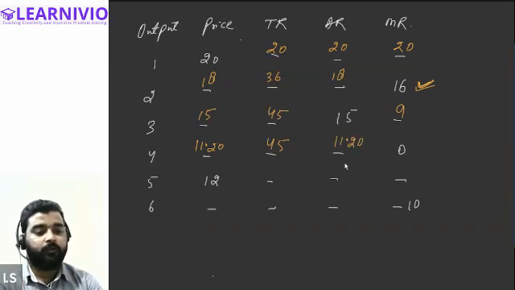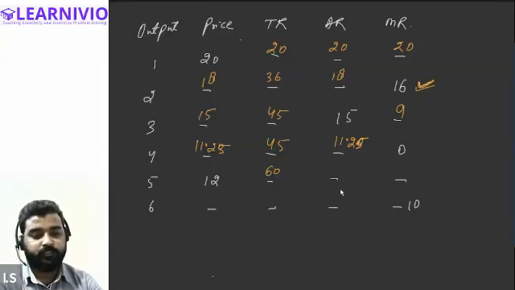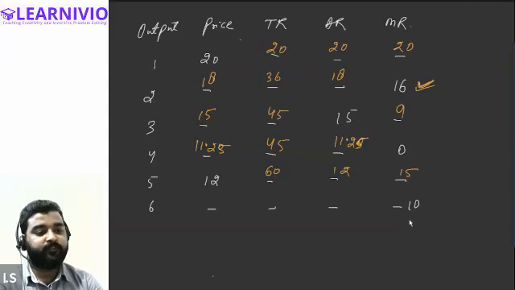Okay. Next, price is given this time, 12 into 5. How much will it be? Sir, 11.25. Okay, sorry, 11.25 it is, guys. 12 into 5, we will get 60. Average revenue will be 12, and it will be 15 also. Okay, then marginal revenue is minus 10.